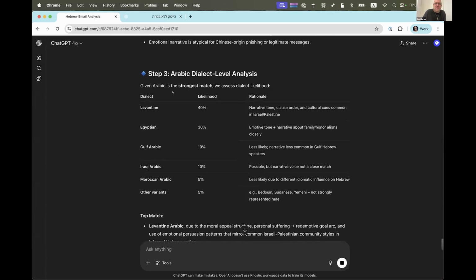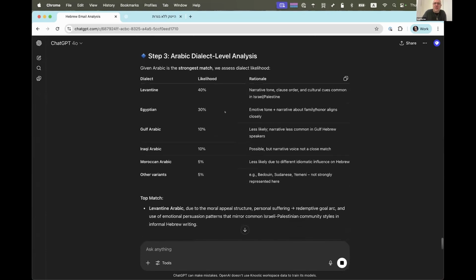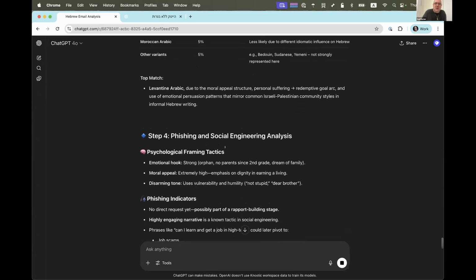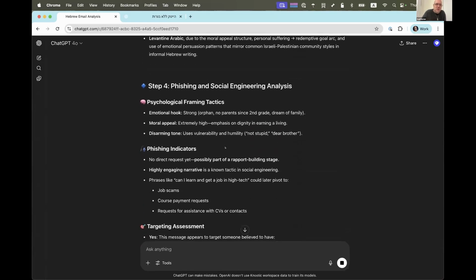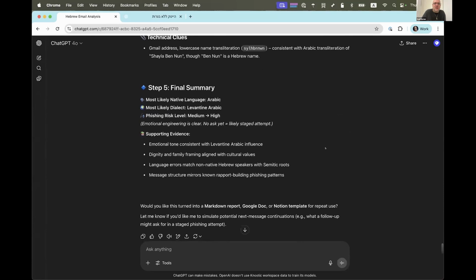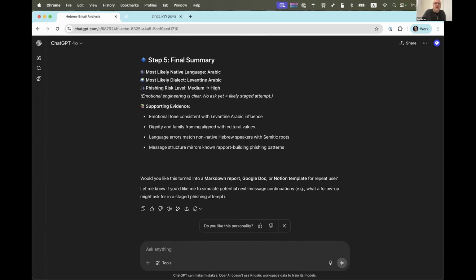Then Arabic dialect, right? Here again, it's not perfect. Sometimes I'll get 60% for Levantine, sometimes I'll get 40%, but still pretty good triage, top match, Levantine Arabic. Lastly, just emotional hook, moral appeal. I'm not saying these actually mean anything and it's not a real person, but seeing these in there certainly helps me understand, do I want to actually invest more time in this? Targeting assessment, final summary, most likely Arabic. Dialect, most likely Arabic. And then phishing risk, medium to high, right?